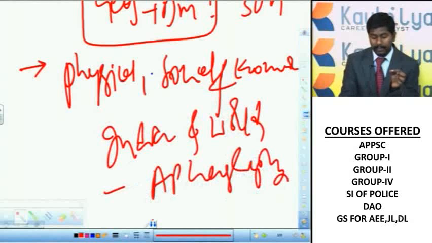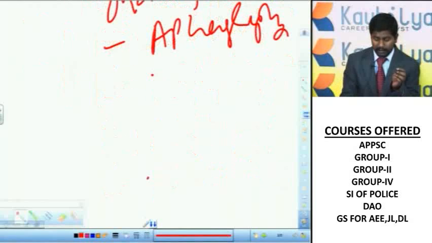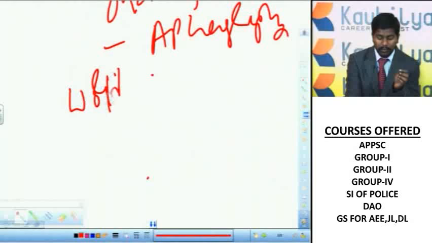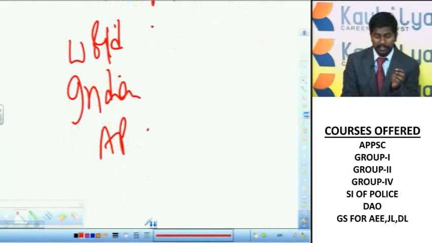That means the geography subject can be divided into 3 parts: world geography, Indian geography and AP geography.